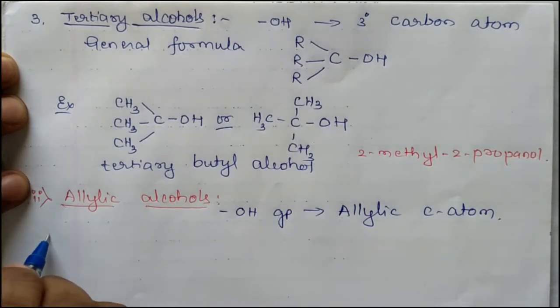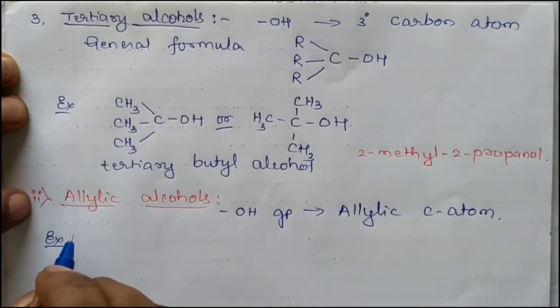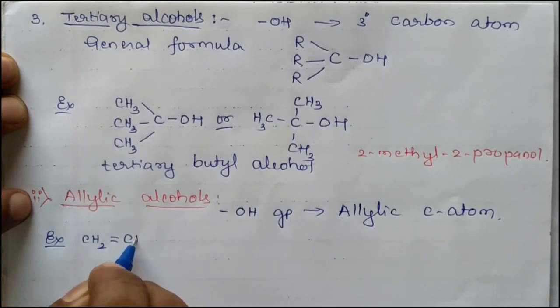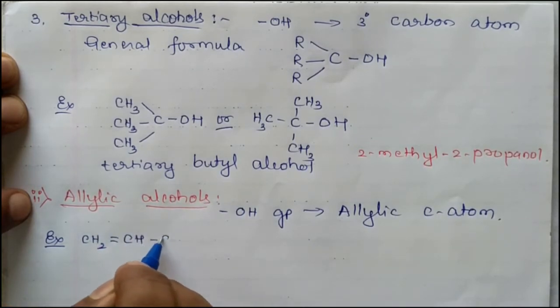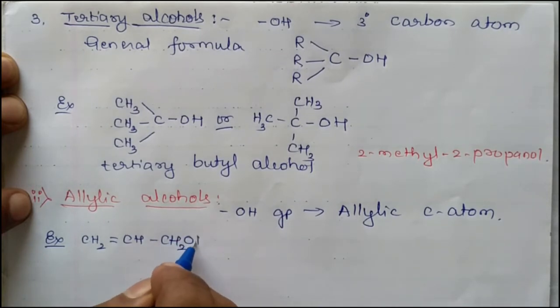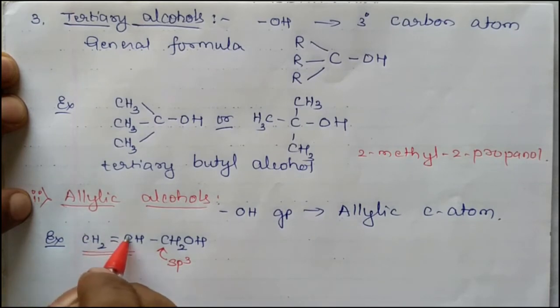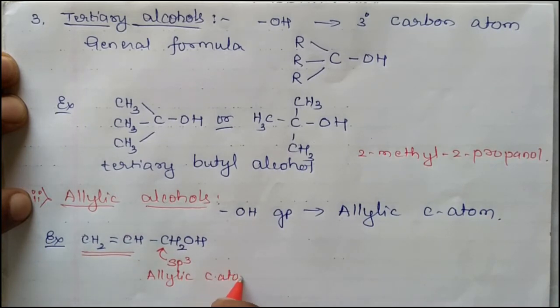Example, CH2 double bond CH, CH2OH. This carbon atom is an sp3 hybridized carbon atom present next to a carbon-carbon double bond. This is also called the allylic carbon atom.